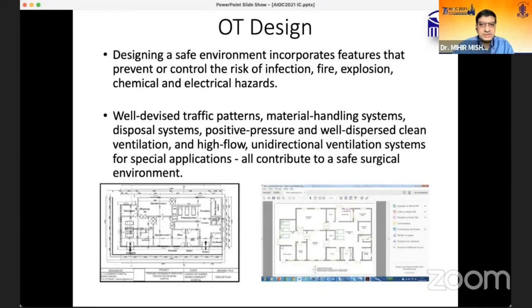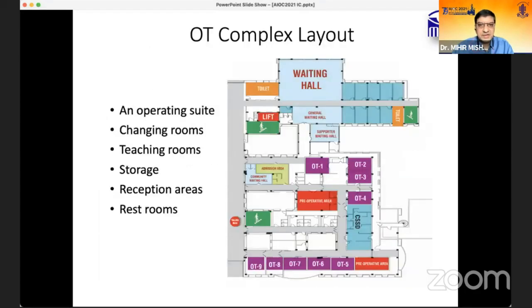Designing a safe environment should incorporate all the features that prevent and control risk of infection, fire, explosion, chemical and electrical hazards, because all these important things are included in the forming of the OT. So we should have well-devised traffic patterns, material handling system, disposal systems, positive pressure and well-dispersed clean ventilation with high flow, unidirectional ventilation systems for special applications. All this will contribute to a safe surgical environment.